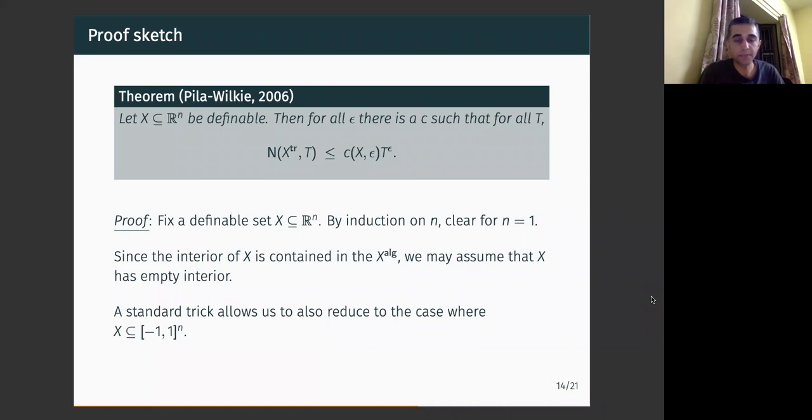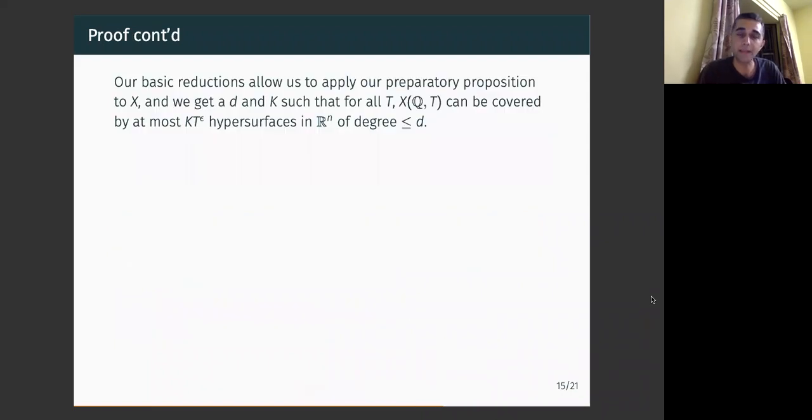All right, so now you see I've arranged X such that we can apply a black box to X. So this is a restatement of the black box as well. X has empty interior inside this bounded box [-1,1]^n. And so we get that the number of rational tuples in X of height at most T can be covered by k times T to the power epsilon many hypersurfaces in R^n. And this family of hypersurfaces has bounded degree, let's say d, and d and k depend on X and epsilon, but that's fine.